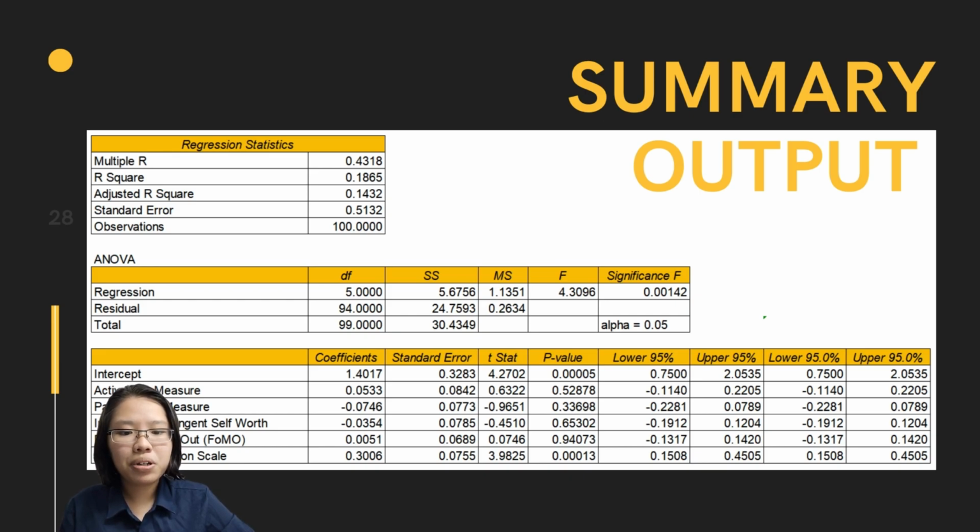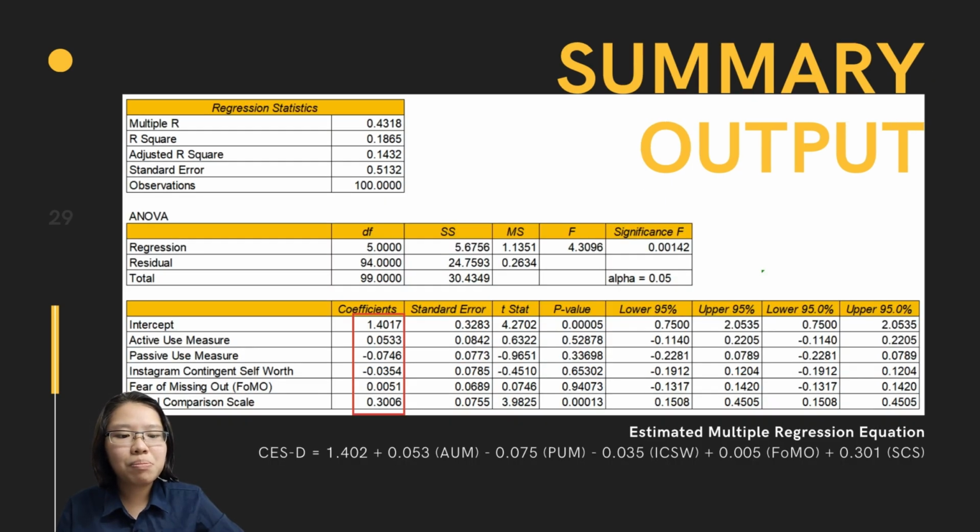When we see the table, we can know that our dependent variable is mental health, which is the Center for Epidemiology Studies Depression Scale, CESD, and the independent variables are active use measure, passive use measure, Instagram contingent self-worth, fear of missing out, and social comparison skill. To compute the estimated multiple regression equation, we have to use the coefficient values in the table.